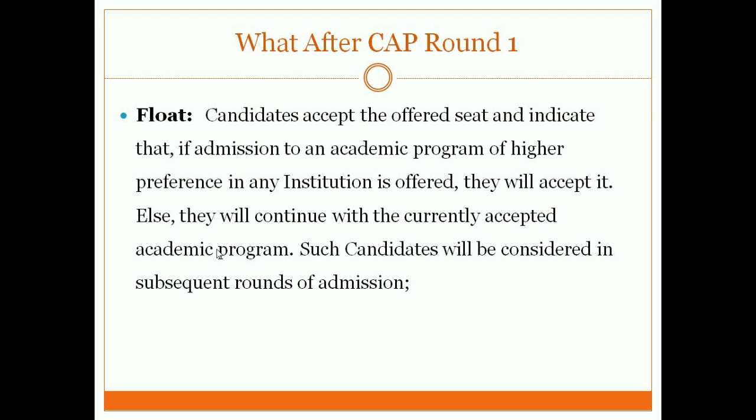So looking at this system, in case I want to choose any option, I'll always try to choose the float option, because if I choose the freeze option, I'm not eligible for the next round. So better I'll choose the float option. I'm eligible for the next round, and in case I get a better program or college, I'll be more happy with that.